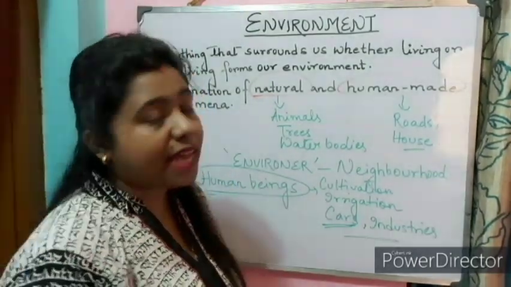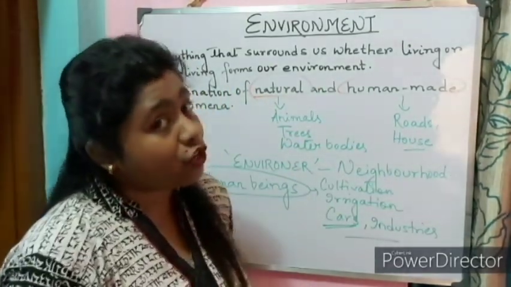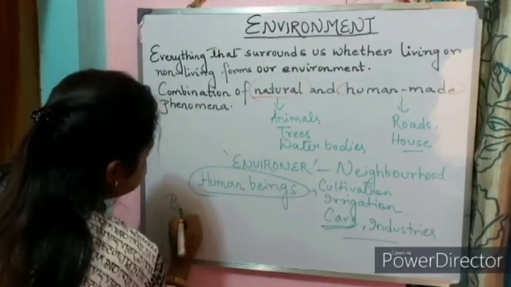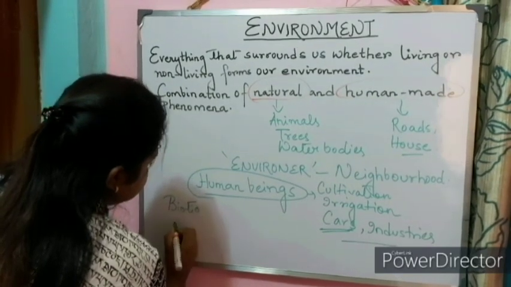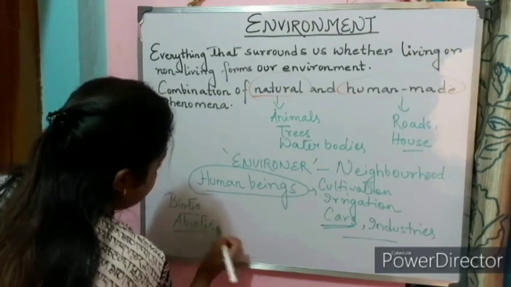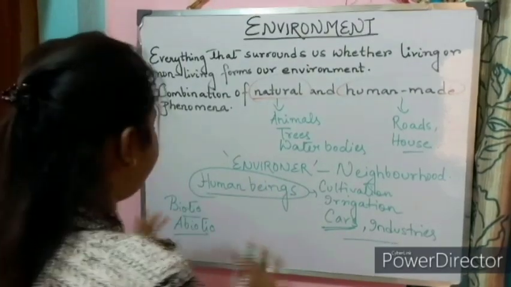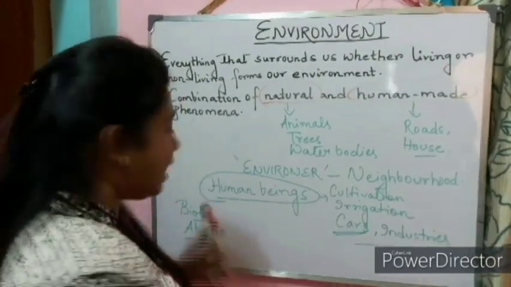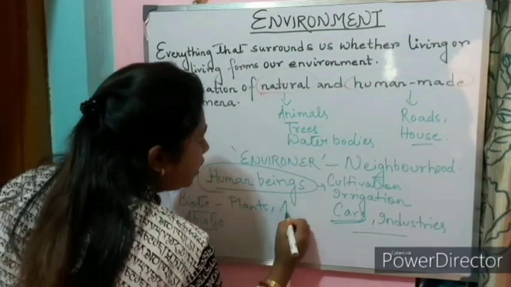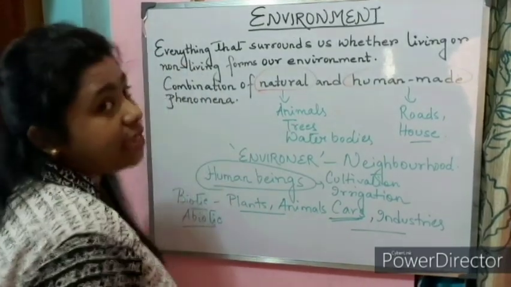Now environment, as I said, is a combination of natural and human-made. Environment is also a combination of living and non-living things, that is biotic and abiotic components. So we can say our nature is actually formed of biotic components and abiotic components. As we know, the plants, animals, and all the living beings, human beings also, are all included in the biotic elements.